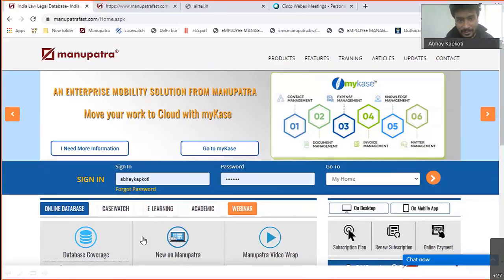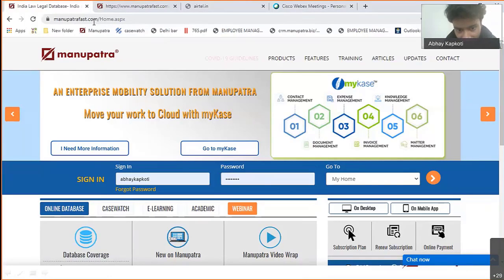Okay, so this is Manu Patra. This is manupatra.com or manupatrapass.com. Just go into this site and this is the username and the password. Either you are given a username and password or you have an IP based subscription. Before the pandemic, you might be connected to your office, like this university server.